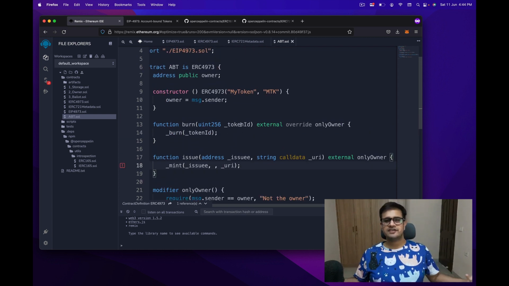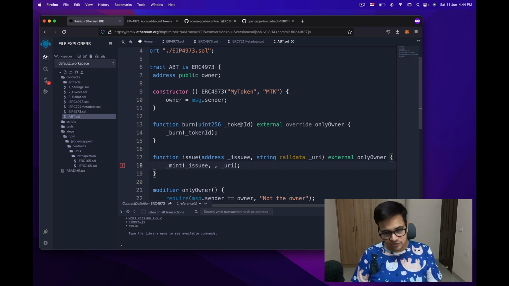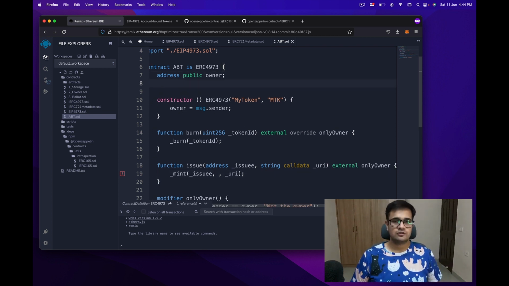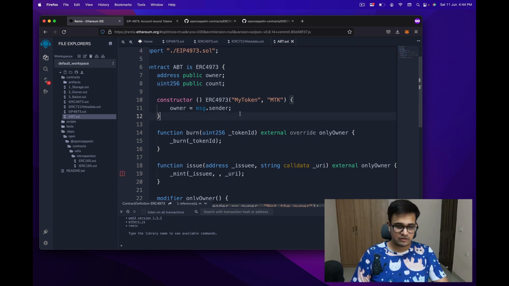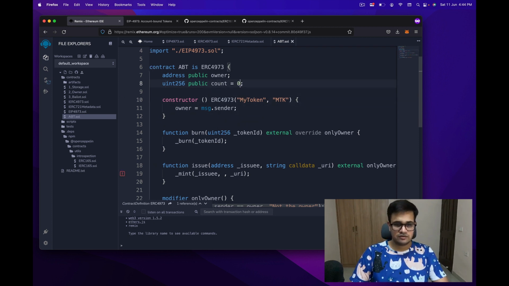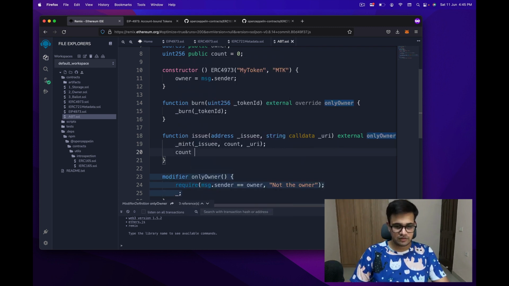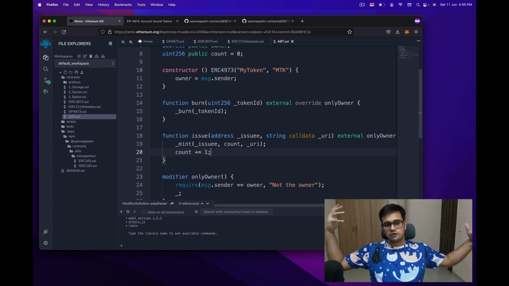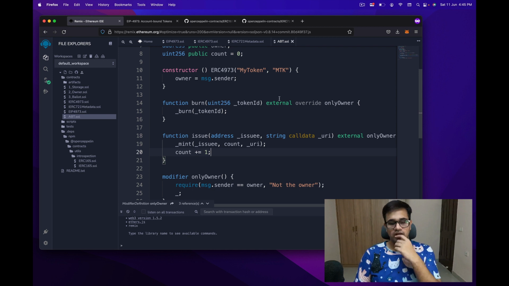Now there are a bunch of ways you can compute the token ID. You can have it sequentially increased. You can make sure that the person who is sending this URI knows what they're doing, stuff like that. What I'm going to do is a very simple increment for the token ID. We can have a uint256 which can be public and store the count, which can start from 0, and we can have count over here, and then the count will increase by 1. This is how you issue a specific SBT or ABT or whatever, and this is how you burn it.